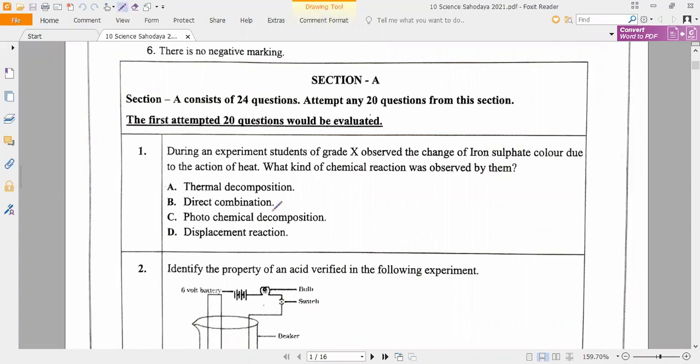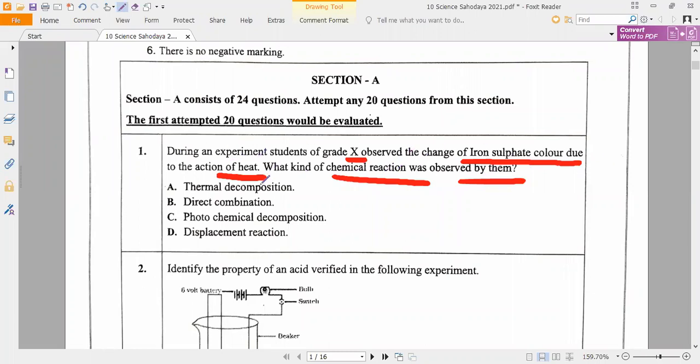Everybody read. One by one you can read. Tarani, can you read the first question? During an experiment, students of grade 10th observed the change of iron sulfate color due to the action of heat. What kind of chemical reaction was observed by them? Anybody can answer within seconds.